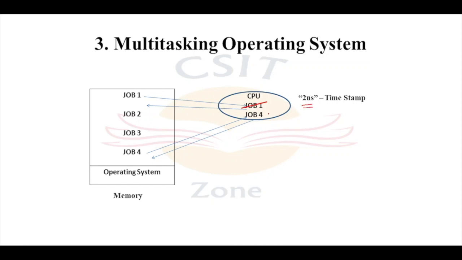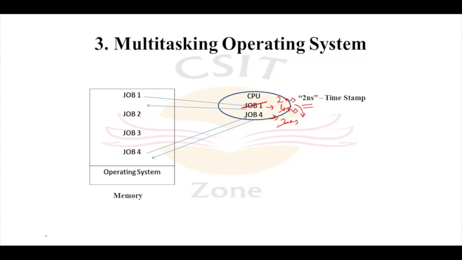Let us assume job 1 needs 4 nanoseconds to complete and job 4 needs 2 nanoseconds to complete. For the first 2 nanoseconds, job 1 will execute, and after that, for 2 nanoseconds, job 4 will execute. After completion of job 4, job 1 will again be scheduled onto the CPU. This is the advantage of this multitasking operating system.